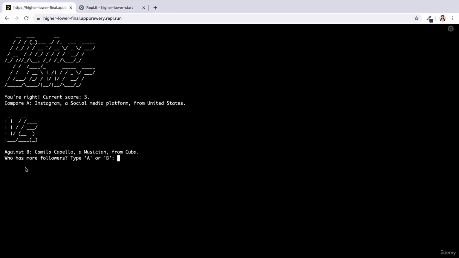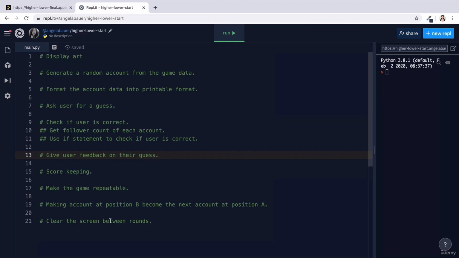I've broken down this large problem, which is build this game, into a bunch of smaller problems, and as we code along, we're probably going to break them down even further. This really was the key skill that I wanted to test you on, being able to take a big project, turn it into smaller problems, and then tackle them one by one. So if you manage to get this far and you've managed to identify all the problems that you need to solve, you already should consider yourself successful. Now, the next stage, we're going to try and tackle each of these one by one and be able to create the final version of the game.